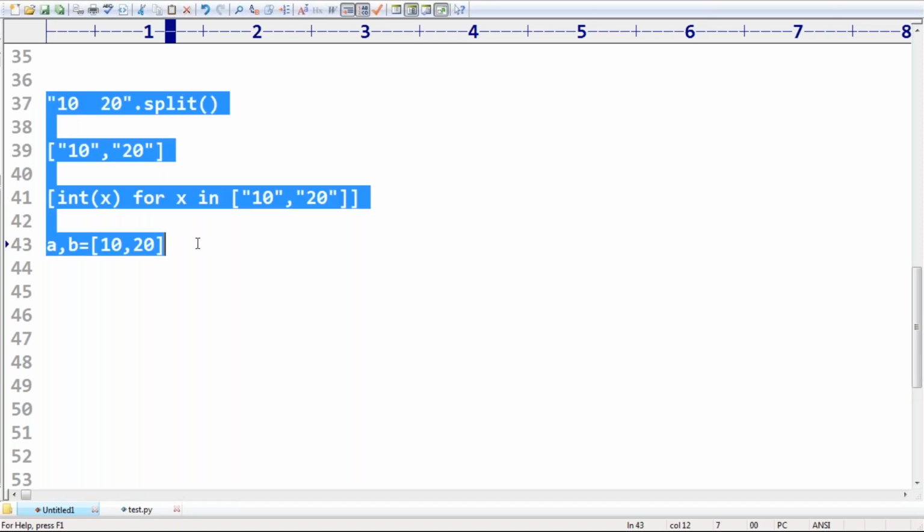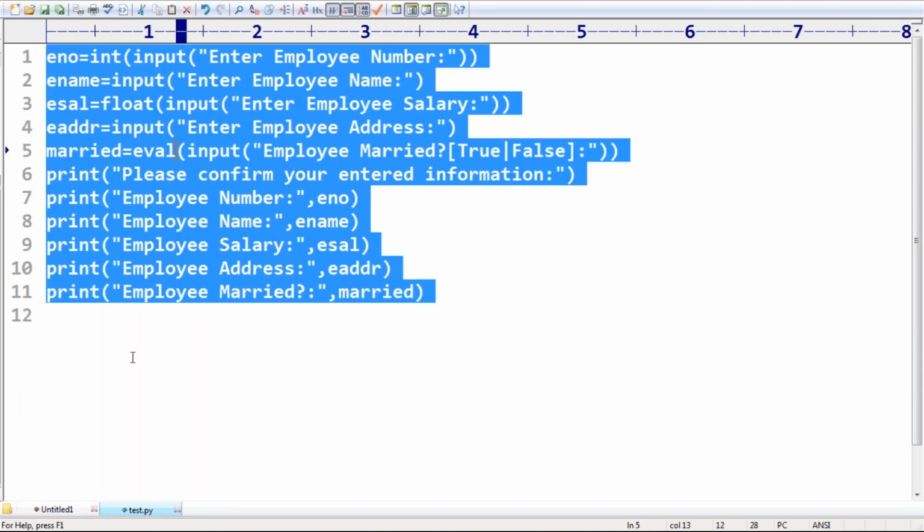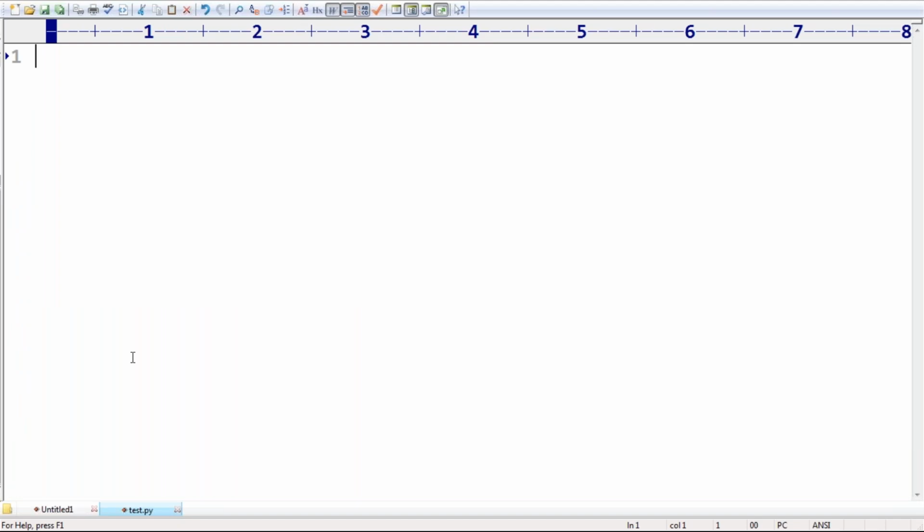Now all these pieces I want to put together into a single line. Observe very carefully. What I'm taking is input of, listen very carefully, more concentration is required. Input of enter two numbers.